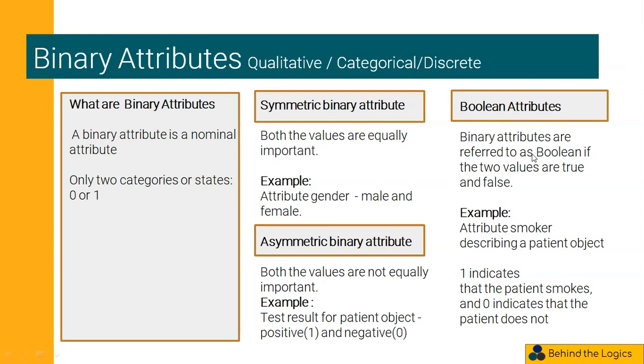Boolean attributes. Binary attributes are referred to as Boolean attributes if the two values are true and false. For example, the attribute smoker describing a patient object. Here, 1 indicates that the patient smokes and 0 indicates that the patient does not smoke.